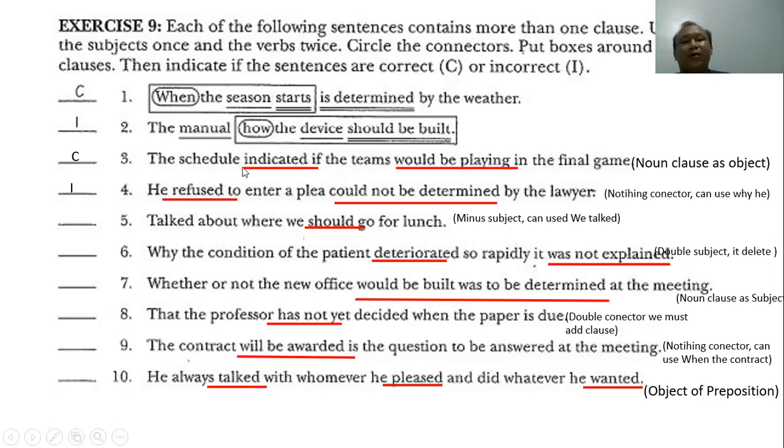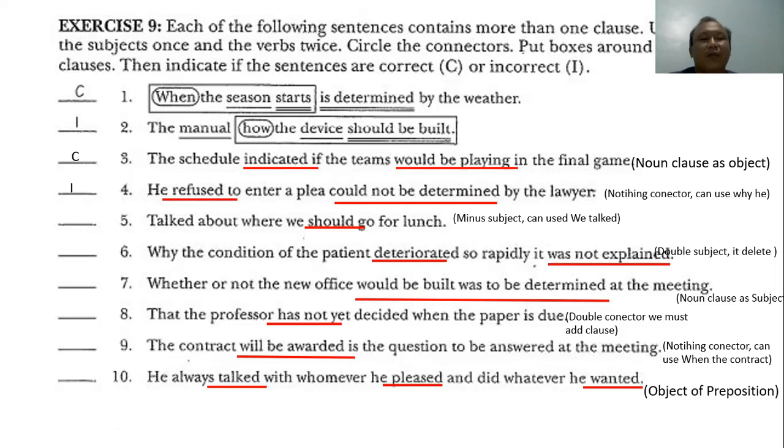After the verb, we must have a connector, but there is no connector. So before he, we can use why as the connector.